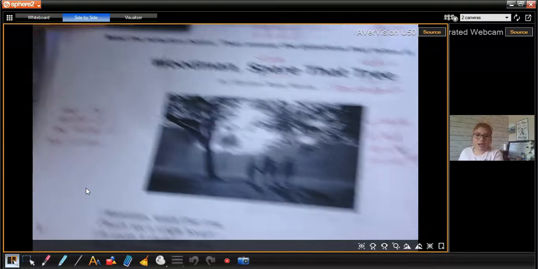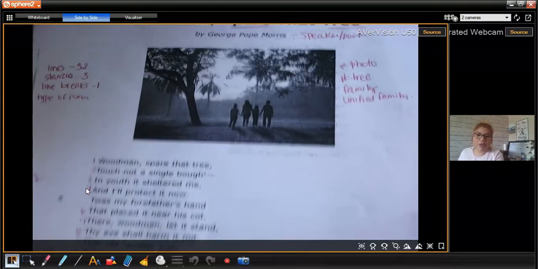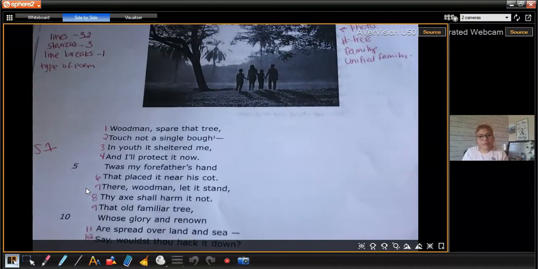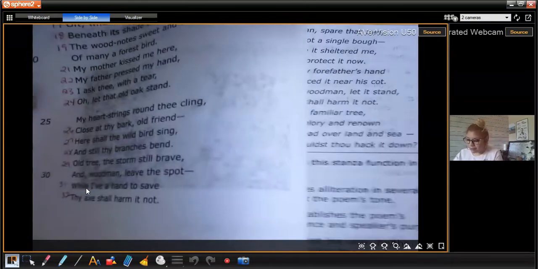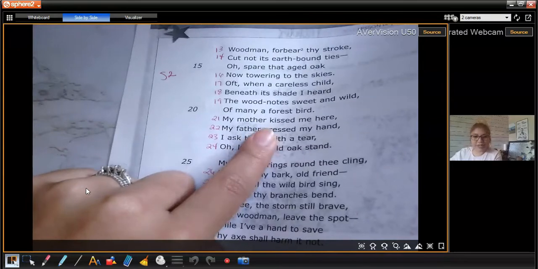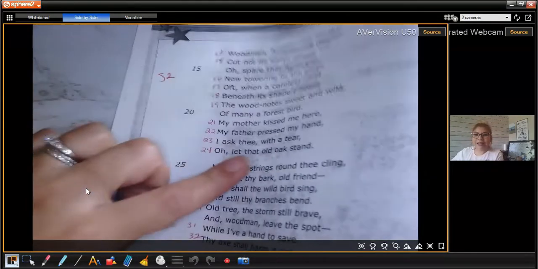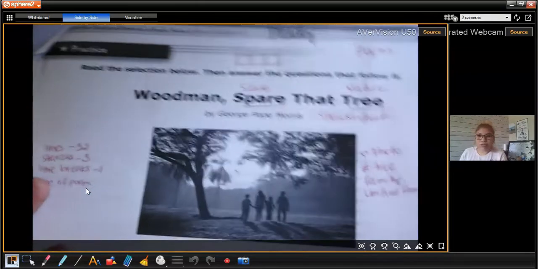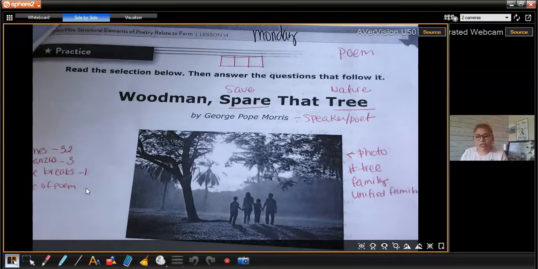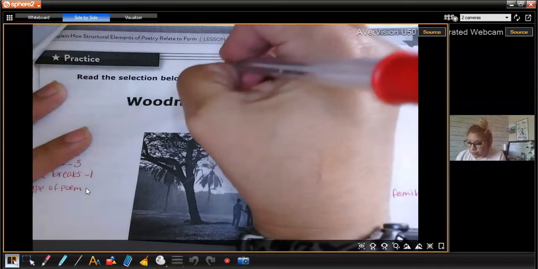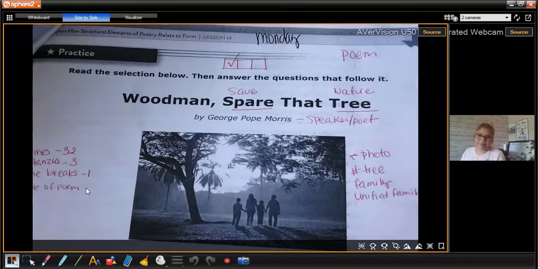So they're saying, please don't cut this tree. Why? What did the speaker or poet just tell us? The memories, right? So remember, it said that my mother kissed me here, my father pressed my hand. So I ask with a tear. So are they feeling happy right now? No, they're not, right? They're saying, please don't do it. So they're begging, right? So we have read it one time.